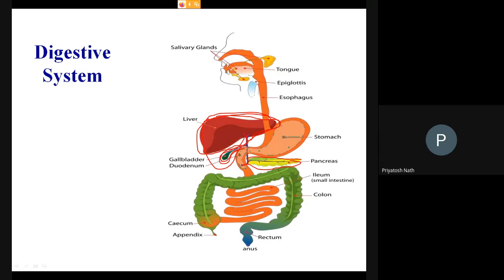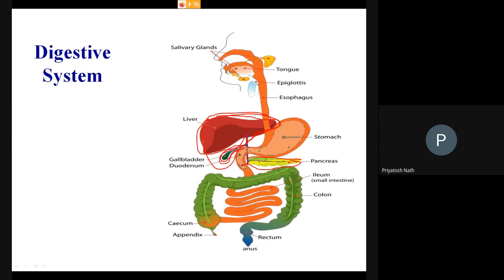The secretion is then deposited into this gallbladder, and finally the secretion from the gallbladder enters into the small intestine and helps in the digestion of the food over there. So this is the location, the systemic view.